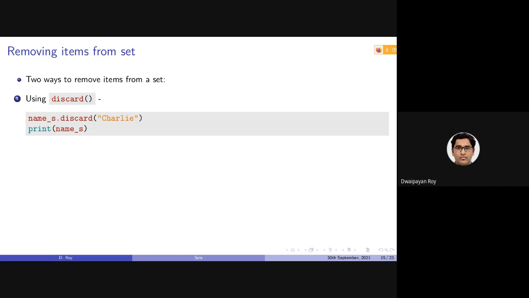So the final operation in a set is removing items from a set. Again, there are a couple of ways of removing existing items from a set. First is by using the discard function. By using the discard function, we can remove existing items from a set. Note my word: we can remove existing items.